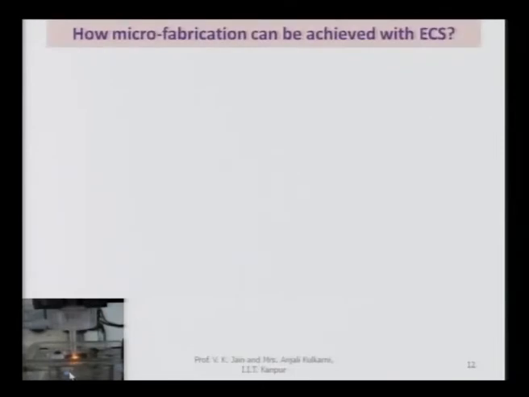How can microfabrication be achieved with electrochemical spark? So far I have been talking to you about the electrochemical spark used for machining purposes. You can use it for other than machining purposes, as I mentioned earlier. You can use it for the purpose of deposition, and you can use it for the purpose of welding as well.